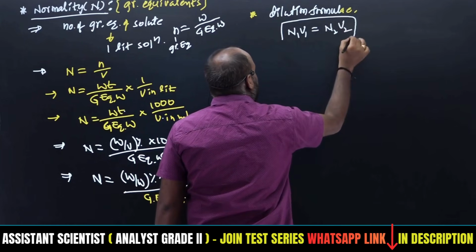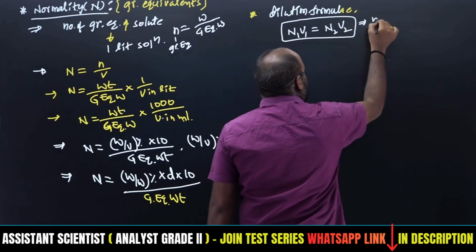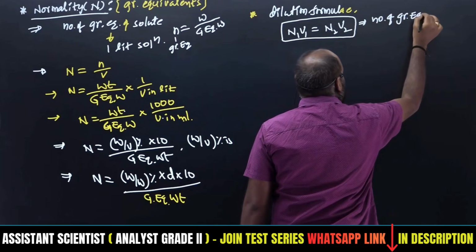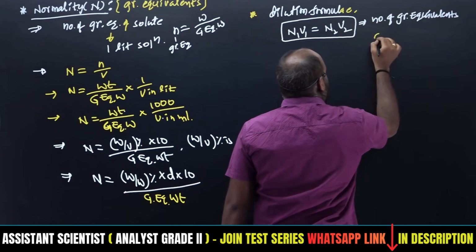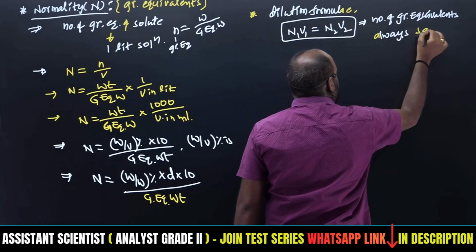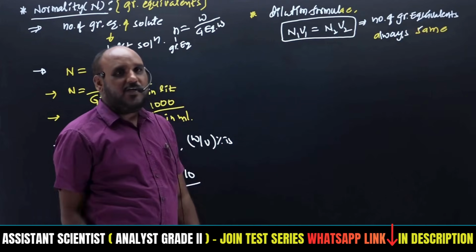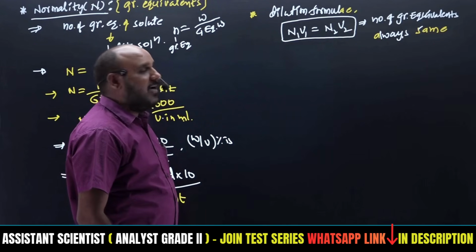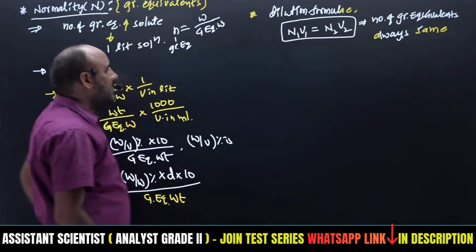Only one formula. Here the number of gram equivalents is always the same. ఇందాక ఏమన్నాం n1 is equals to n2, ఇంకో కేసులో n1 is not equals to n2. కానీ ఇక్కడ అట్లాంటి పాసిబిలిటీ లేదు, ఎందుకంటే number of equivalents is always same only.